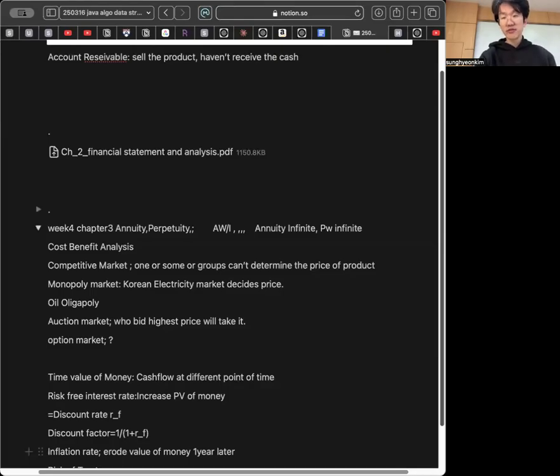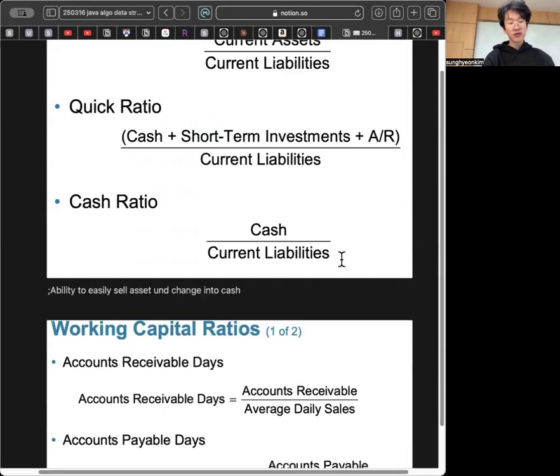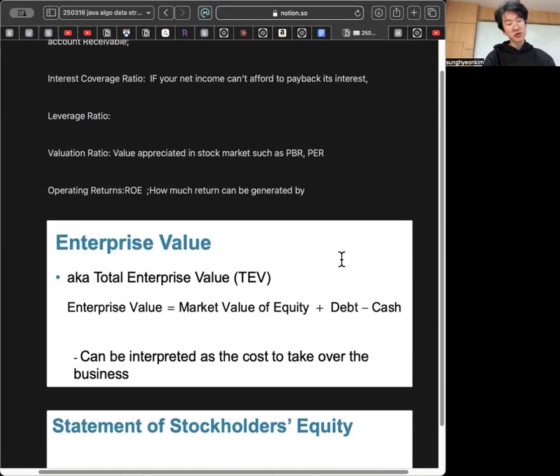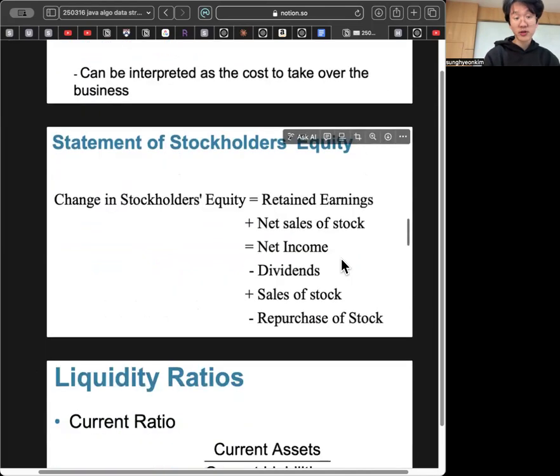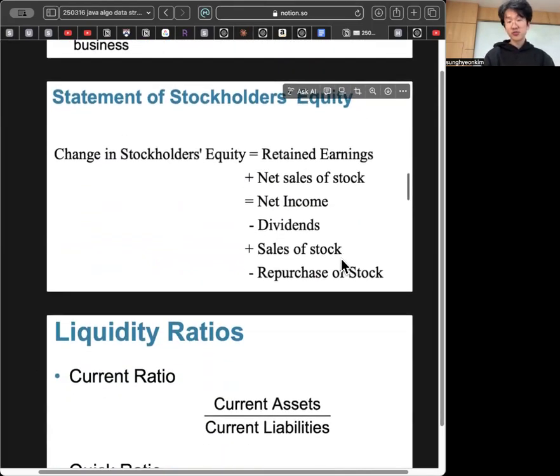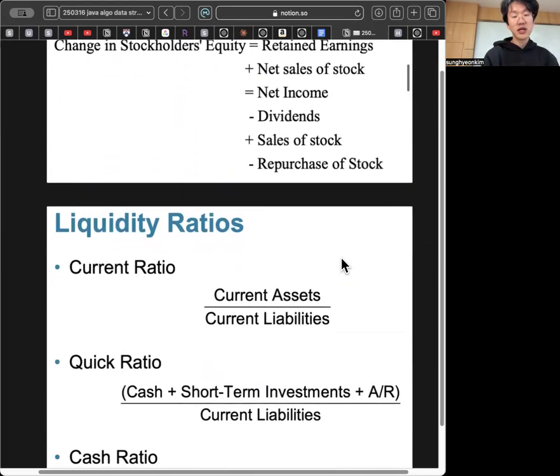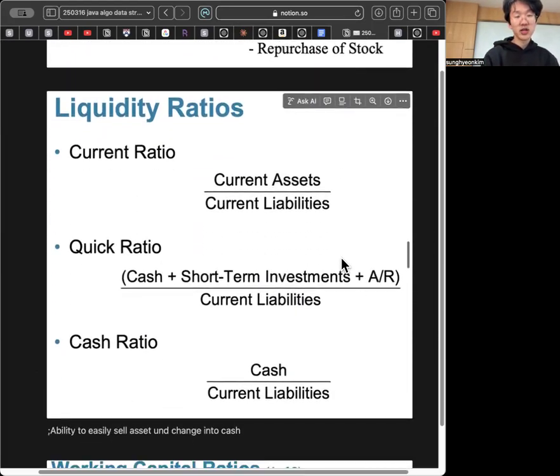Today is 25th of March 2025. First, I will review the ratios. There was the enterprise value ratio, which was market value of equity plus debt minus cash, which can be interpreted as the cost to take over the business. And the statement of stockholders' equity, which is retained earnings plus net sale of stock, or the same as net income minus dividends plus sales of stock minus repurchase of stock.